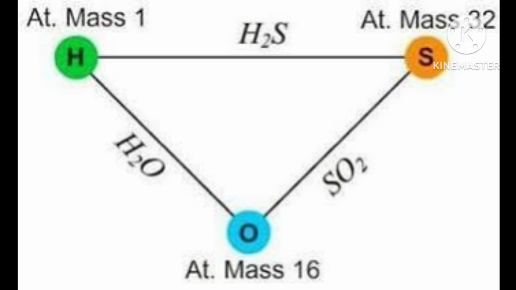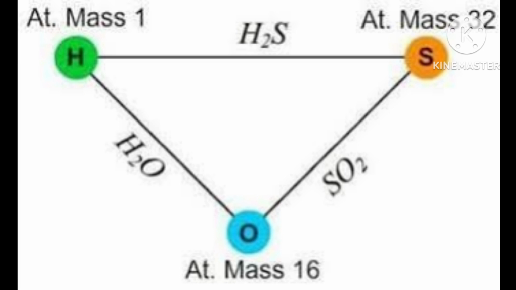And what is its value? It is equal to 1.6606 into 10 to the power minus 24 gram. Don't forget, you have to remember this always. This will help you in solving the numericals.